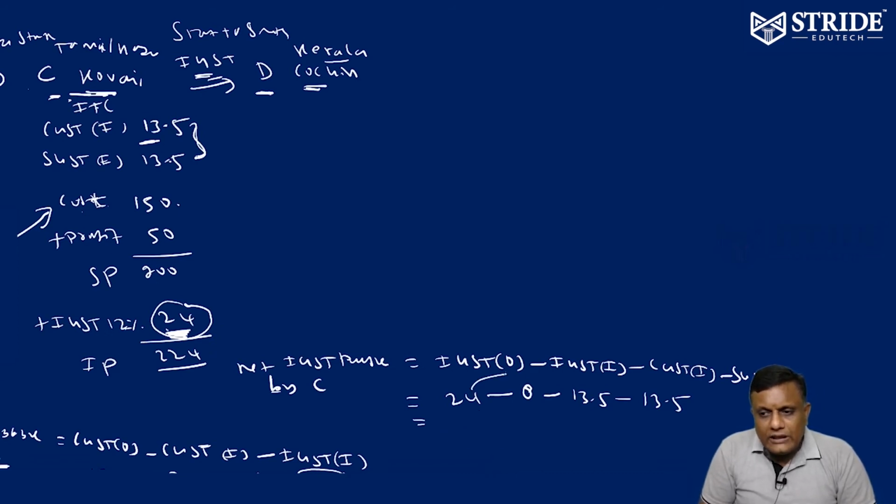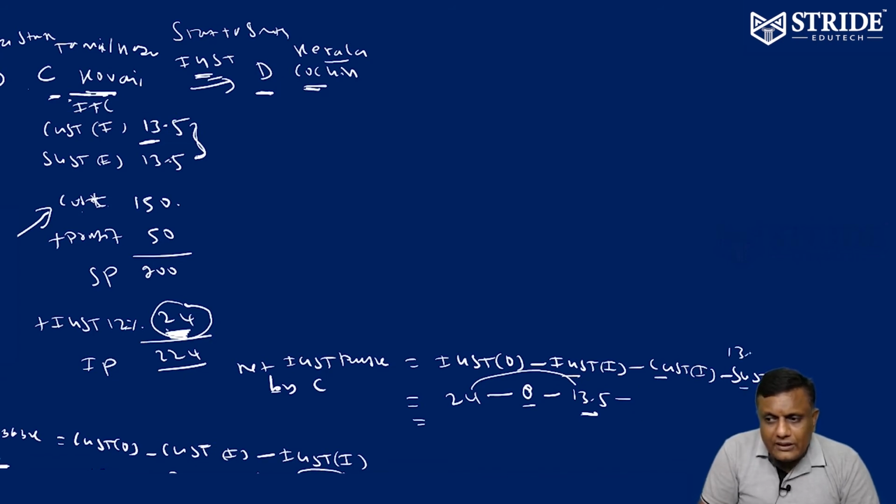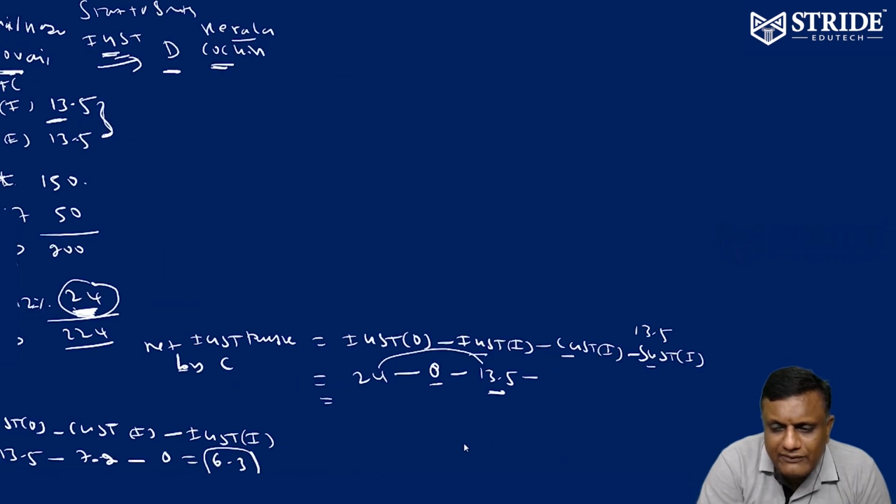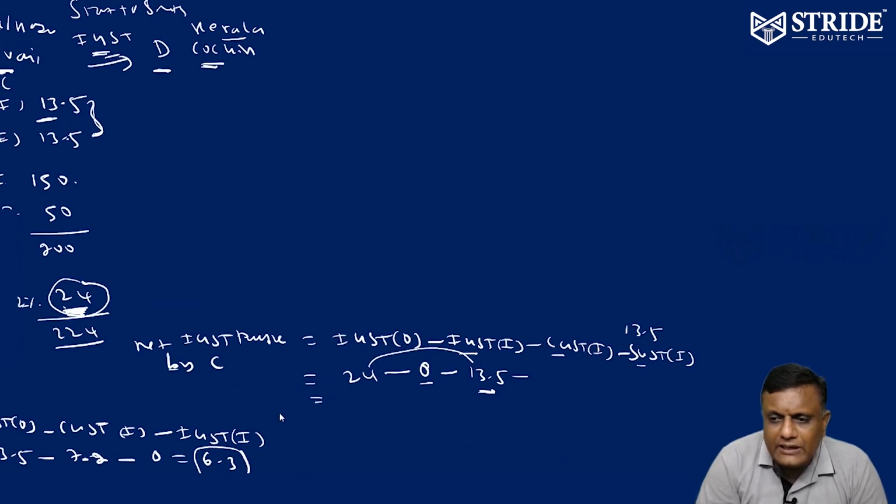First 24 minus 13.5 you have to set off. There is no IGST input, 0. So the CGST input we set off. Still, what is the balance required? We have SGST input, still 13.5 is available. How much is required?